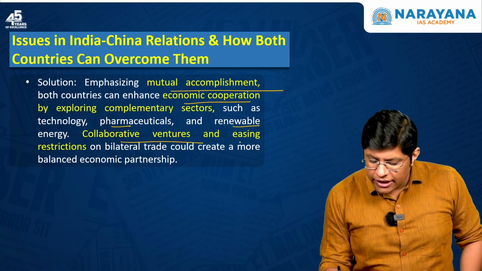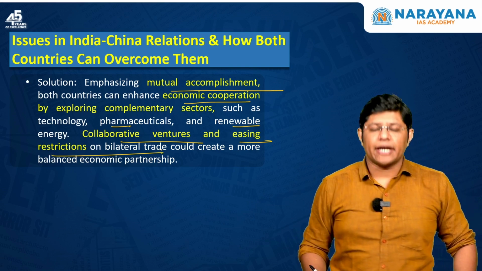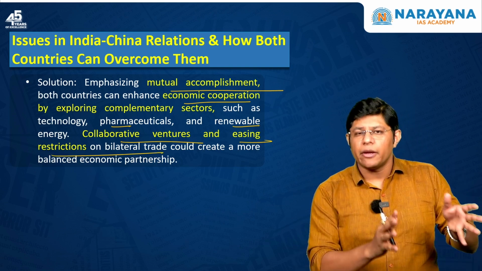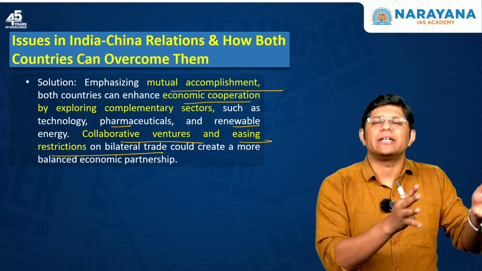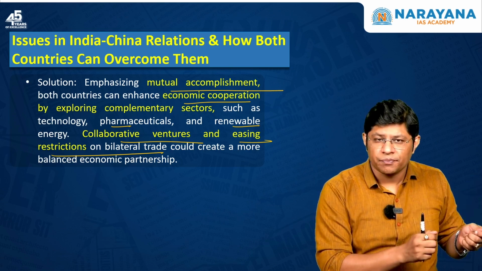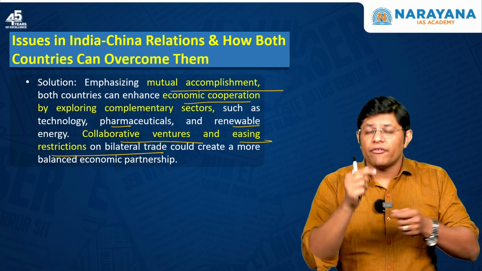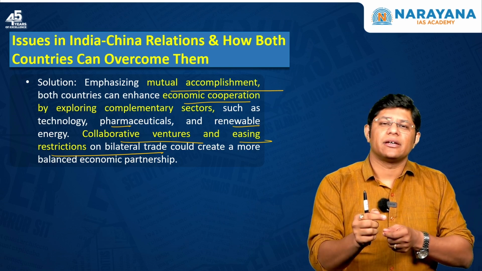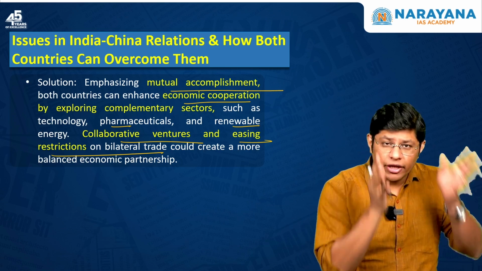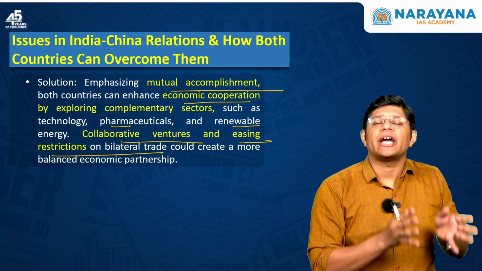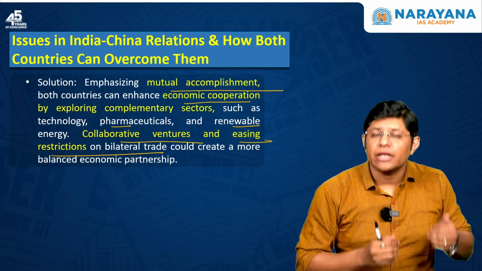Collaborative ventures and easing restrictions on bilateral trade can help to arrive at a balanced trade relation between both the nations, which means we have to leverage each other's strengths. We have to focus on joint ventures where both India and China can benefit by trading with each other.